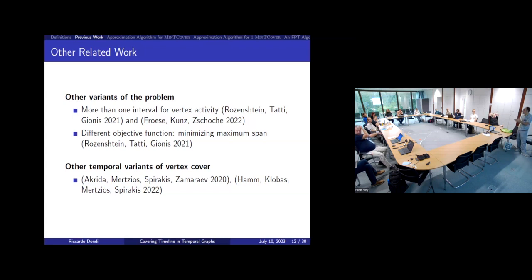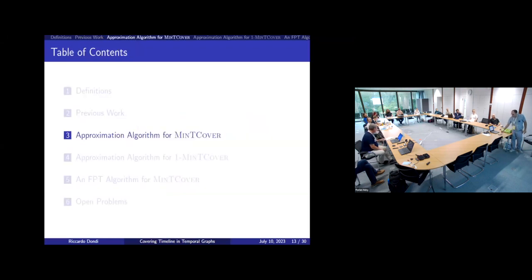We want to basically minimize the span, where the span is the sum of the spans of the vertices. But another objective function is to minimize the maximum span a vertex has in a solution. This problem can be seen in some sense as a variant of vertex cover on temporal graphs. I also want to note that there are other variants of vertex cover that have been studied recently in the literature. They have not been defined exactly like this, but I want to mention that there are works like that. Okay, I will talk about the first problem.